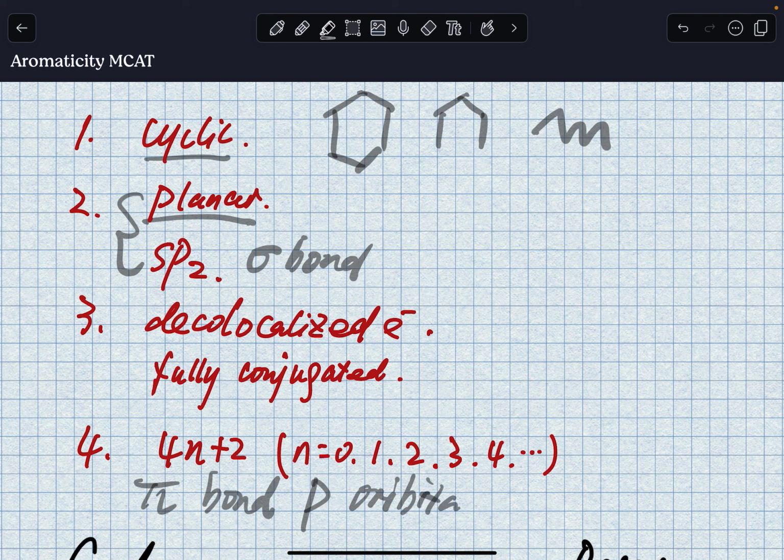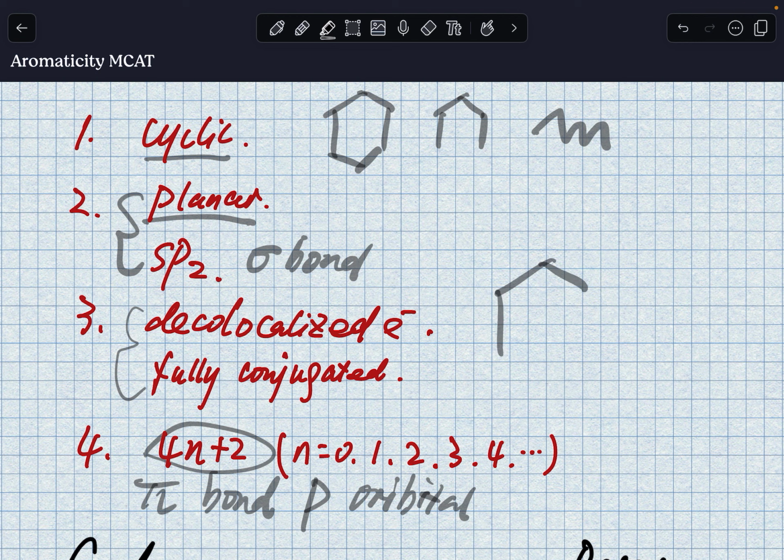And then when we talk about how many electrons we need to have, the fourth criteria is that these pi electrons, p orbital electrons, have to meet 4n plus 2. That's Huckel's rule, right? And then the third criteria is all the electrons have to be delocalized throughout the molecule, right?